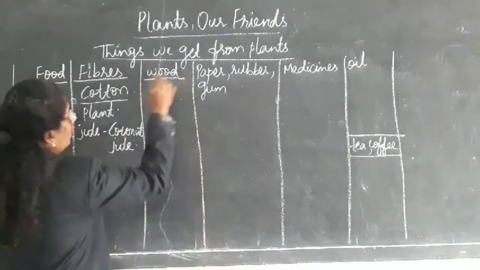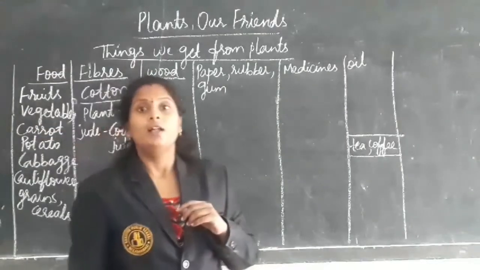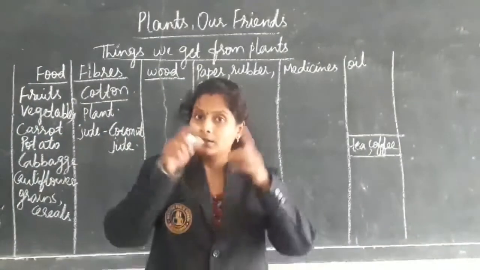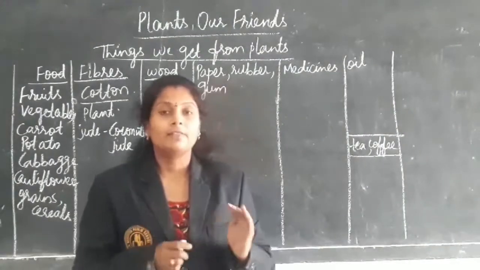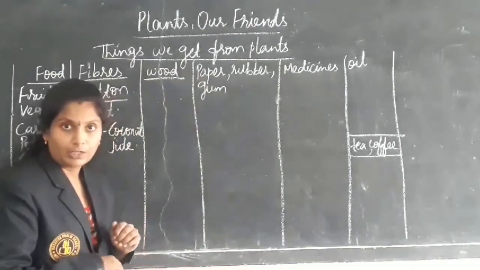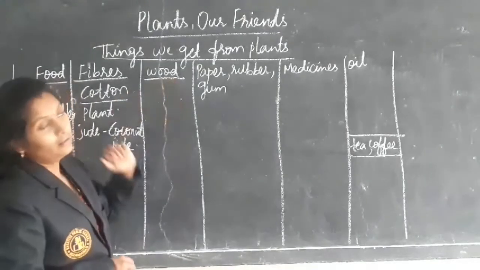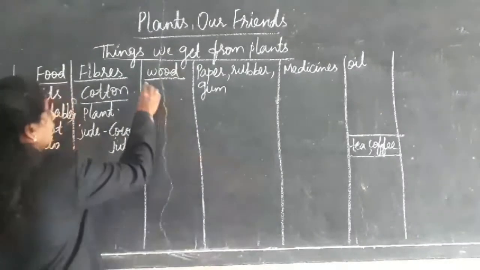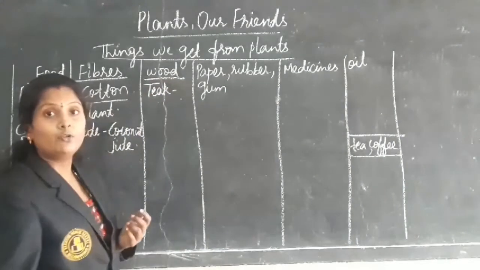Next, coming to wood. In your house you have the dining table, cupboards, doors, windows, etc. What are they made of? They are made of wood only. Wood also we get from plants only. Teak wood we get from the eucalyptus tree.